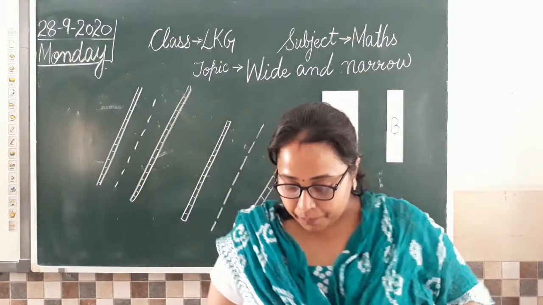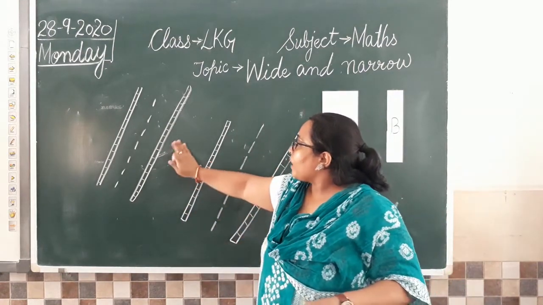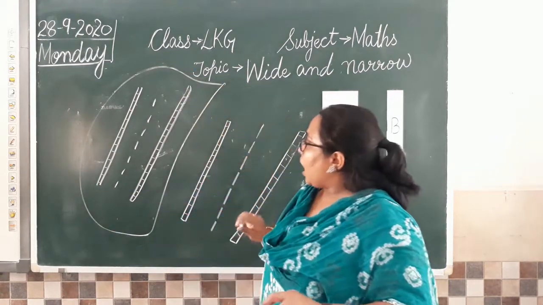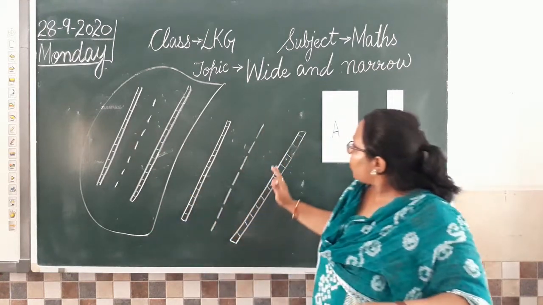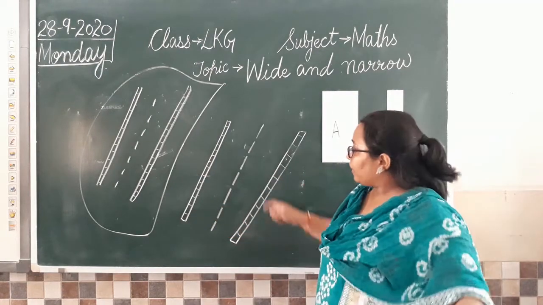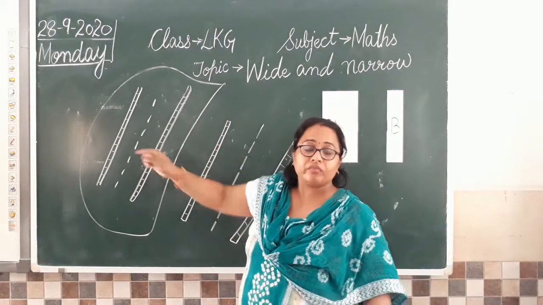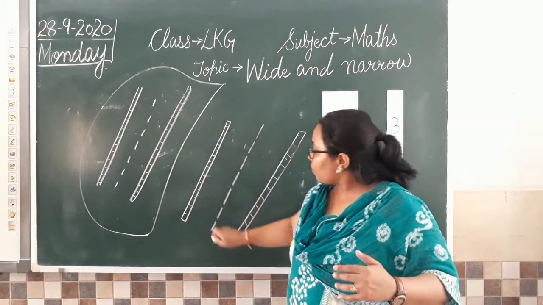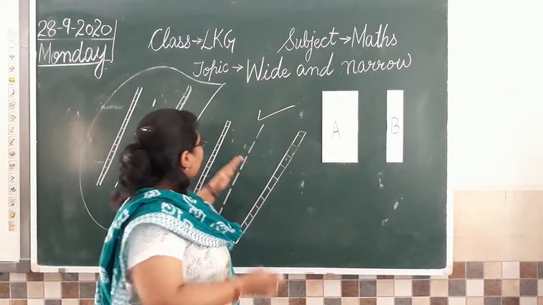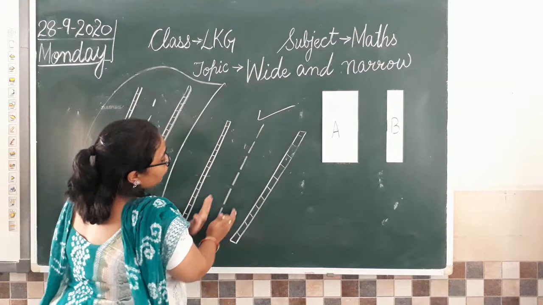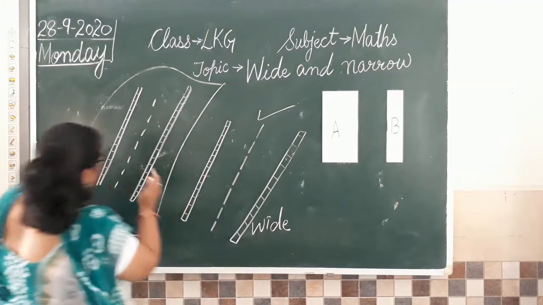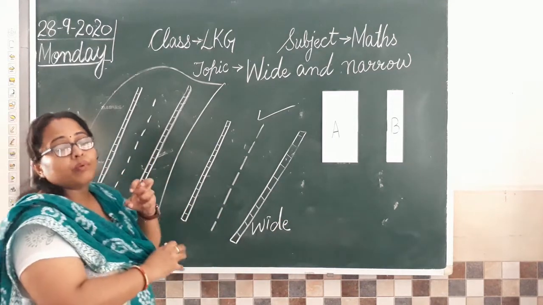Okay, one more example I would like to give is this. See, I have drawn two roads. This is one road. अब एक road ये है and the other one is this. Can you tell me wide वाली कौन सी है जो चौड़ी ज़्यादा है? ये ज़्यादा चौड़ी है या ये ज़्यादा चौड़ी है? Which one is wide? This one is wide. I'll put a tick here. ये wide है हमारी. So wide is when the gap is more. अब क्योंकि ये ज़्यादा wide है, more vehicles can go. This one is wide. अब जो नैरो है उसमें से क्या होगा, less number of vehicles can go.